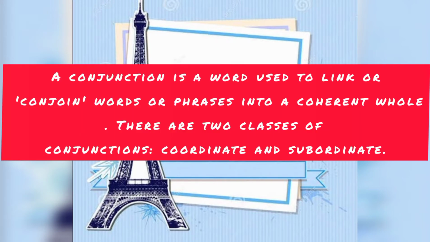Today I'm going to teach what a conjunction is and the two types of conjunctions in French. So let's get into the video. Let's learn what a conjunction is. A conjunction is a word used to link or conjoin words or phrases into a coherent whole. There are two classes of conjunctions: one is coordinate and the other one is subordinate. So let's move on to the first topic, that is coordinate conjunction.